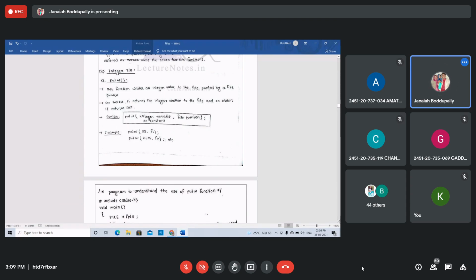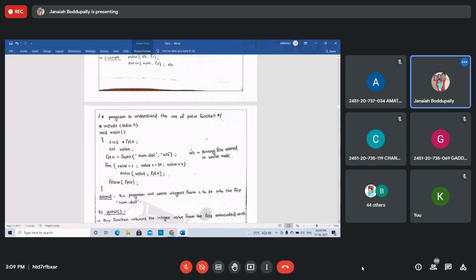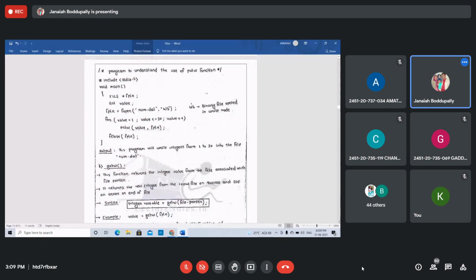To understand the putw function: FILE star fptr, the file pointer. The name of the file pointer is fptr, because you know that star is used to declare the pointer variable. Here we are creating the file pointer. That's why FILE is in capital letters. Star fptr, and also one more variable, an integer variable, value.